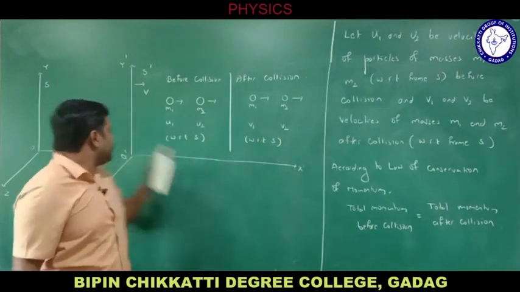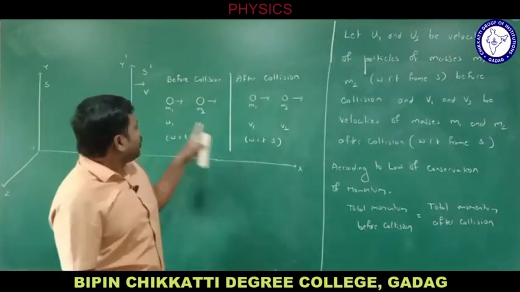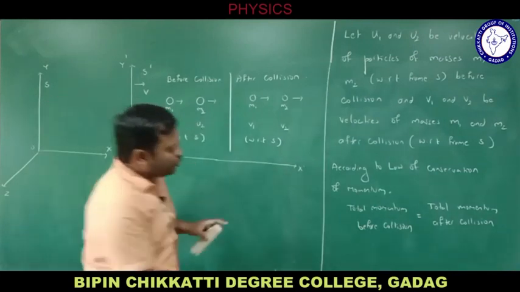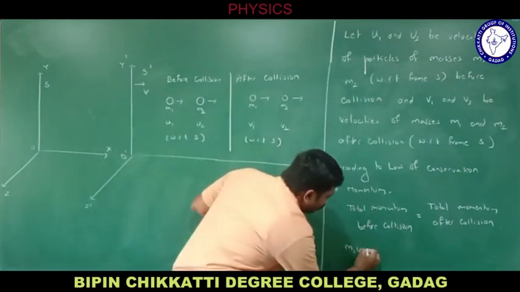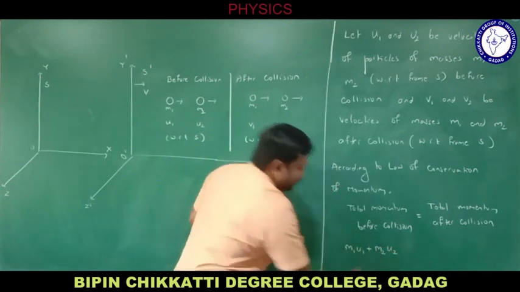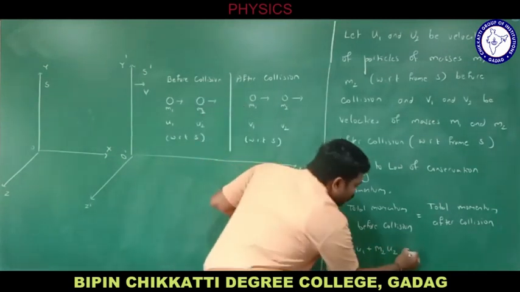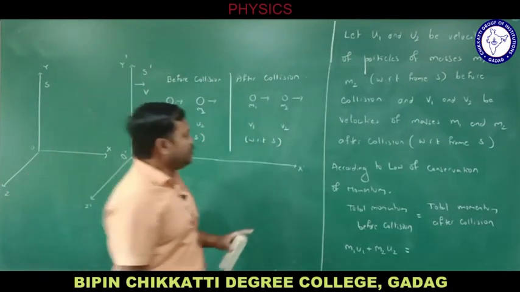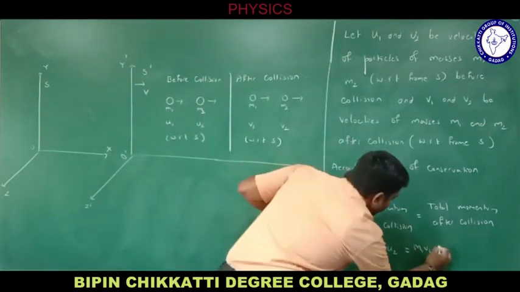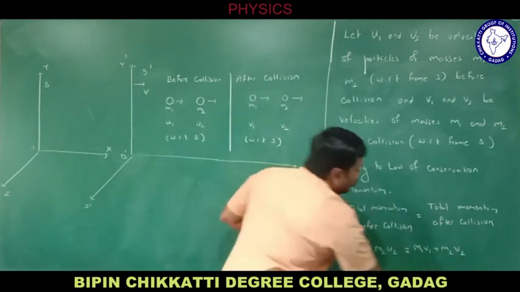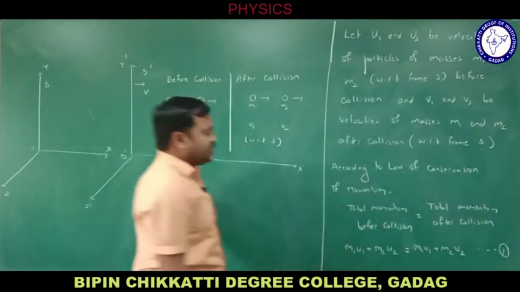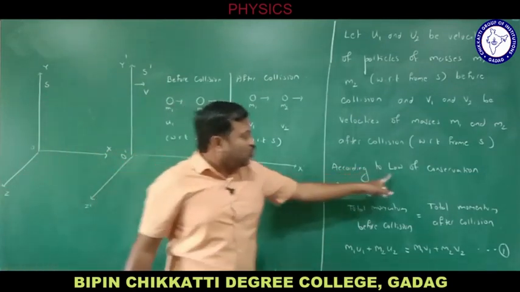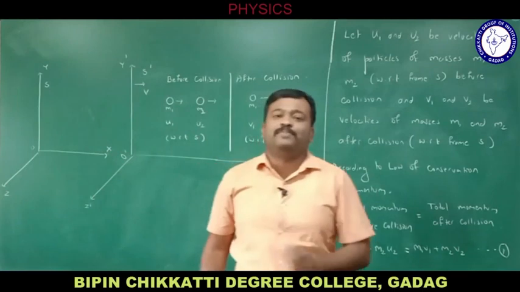I am speaking with respect to frame S. What is total momentum before collision? m1 u1 plus m2 u2. That is equal to total momentum after collision, m1 v1 plus m2 v2. Let me take it as equation number 1. Equation number 1 is the law of conservation of momentum with respect to frame S.